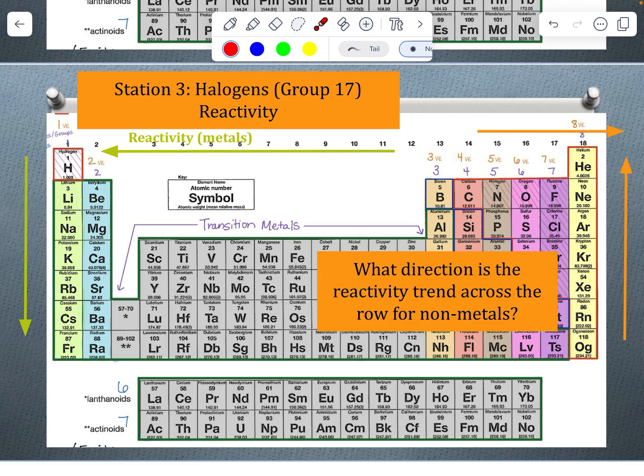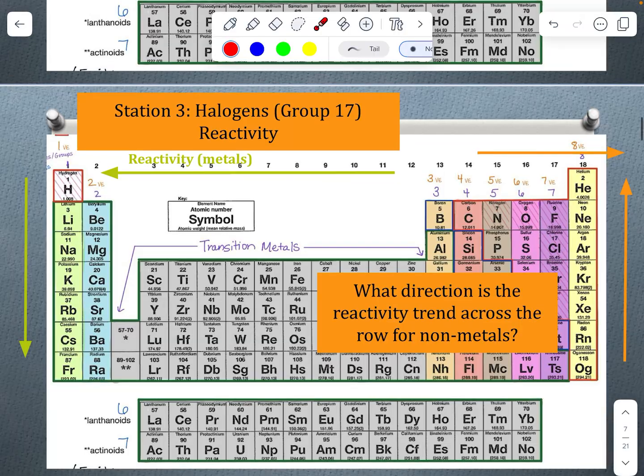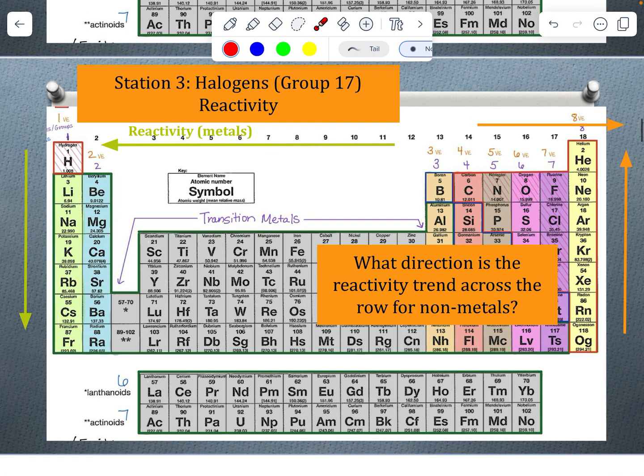So our reactivity trend for our nonmetals is going to be opposite than our reactivity trend for our metals. I have a labeled periodic table at the end of these notes too that shows all the trends on it. So you can label and add those to your periodic table.